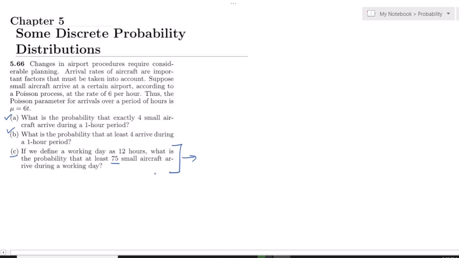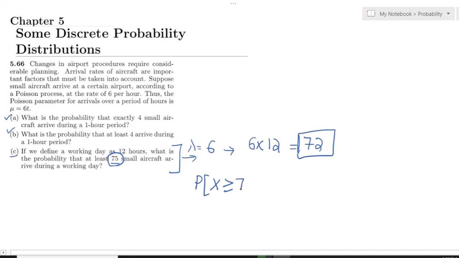Okay, so this is the statement, and here the average rate per hour is 6, which is the lambda. So for 12 hours, it would be 6 multiplied by 12. So the average number here would be 72. This is the lambda. On the basis of it, what is the probability that at least 75 small aircraft arrive during a working day? So we have to find X greater than or equal to 75, which is a very huge number.